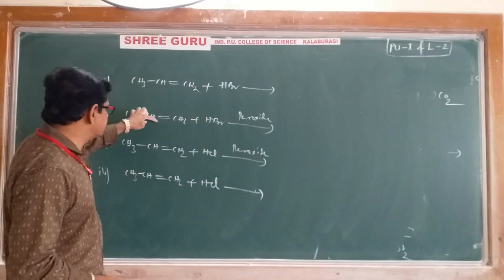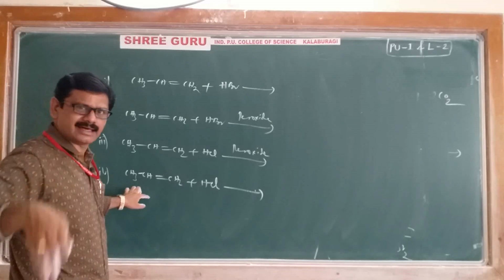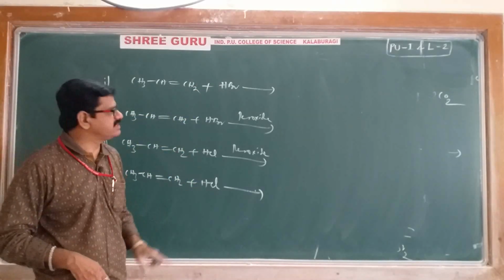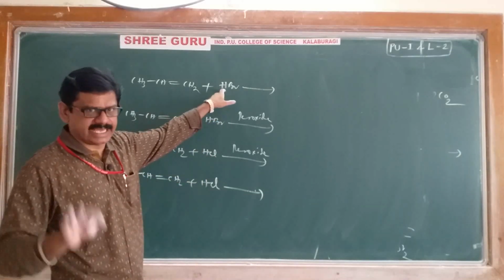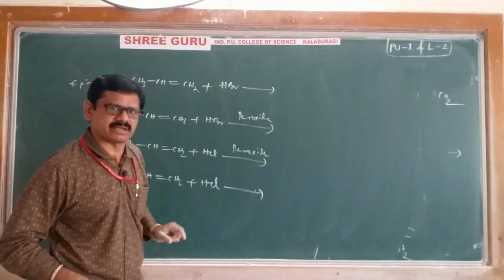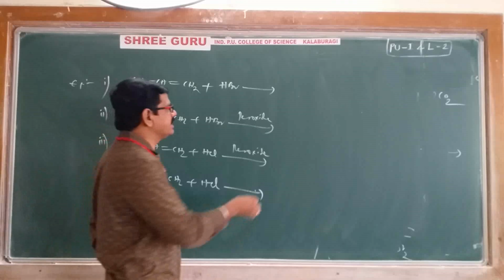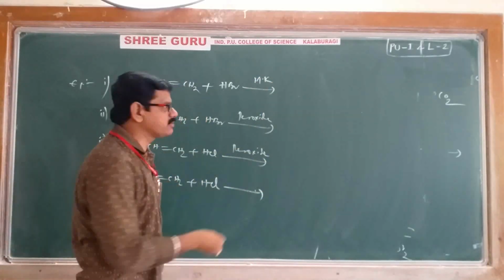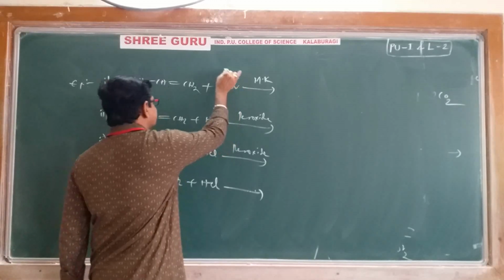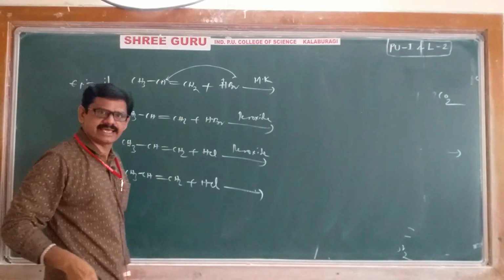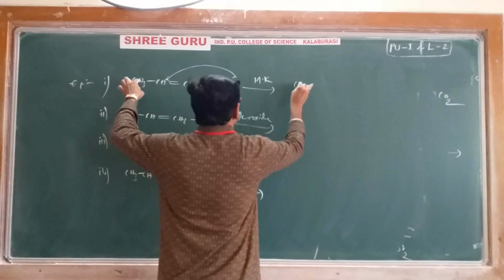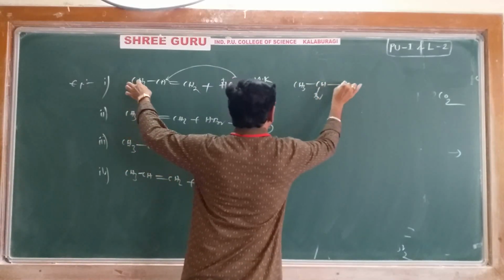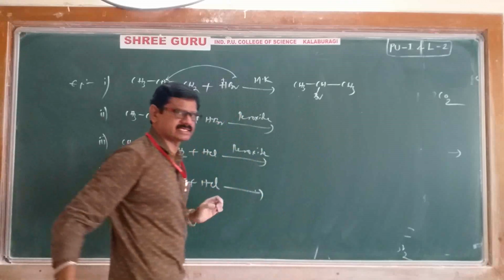All are unsymmetrical alkenes, and all are hydrogen halides. First, HBr, no peroxide, remember. No peroxide means definitely Markovnikov's rule takes place. According to Markovnikov's rule, the negative part adds to the carbon which contains fewer hydrogens. Therefore, you will get CH3, CHBr, single bond, CH3 as the major product.